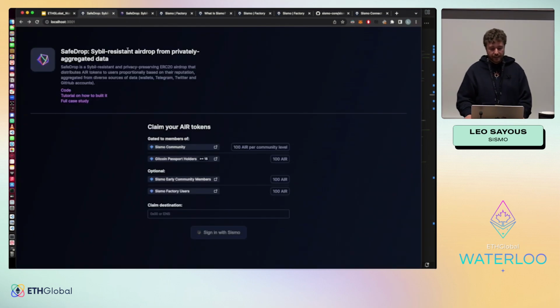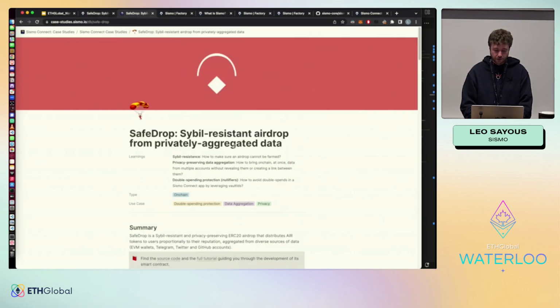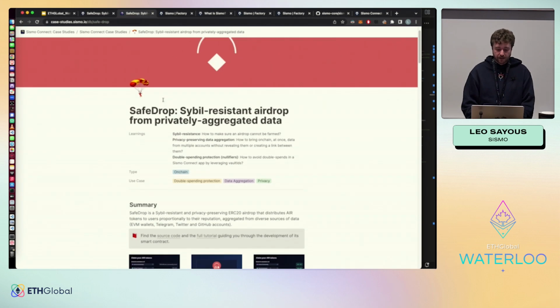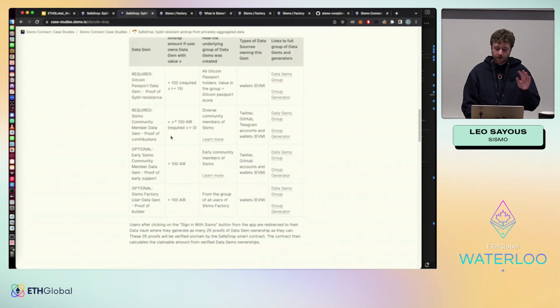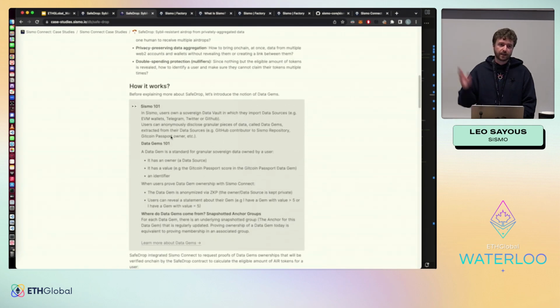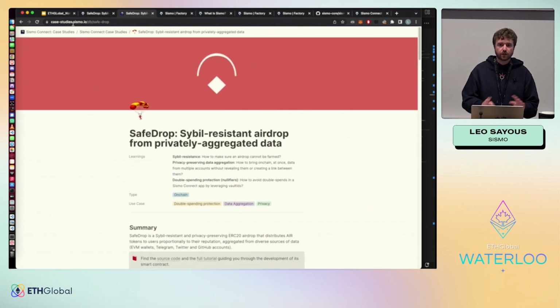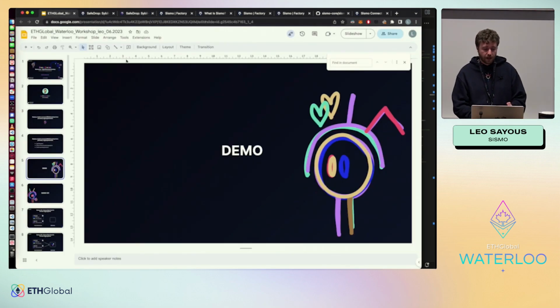All of this is called Airdrop. All is open source. You have a case study with it, which is very detailed. Later, I will send the QR code and the link at the end of the workshop, so you can dig into it and understand the concept more. But we will see the important ones.